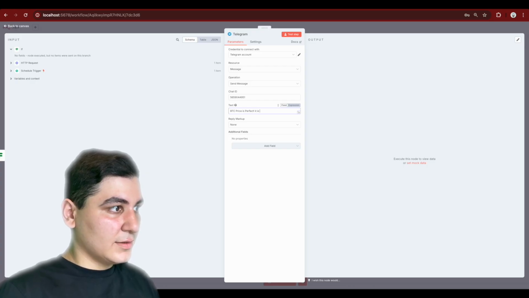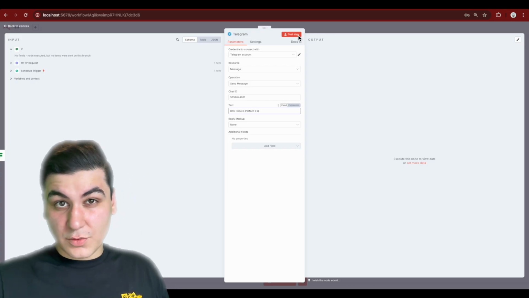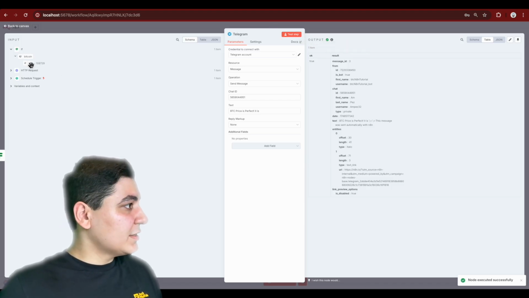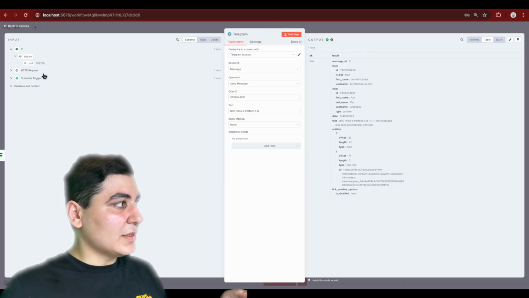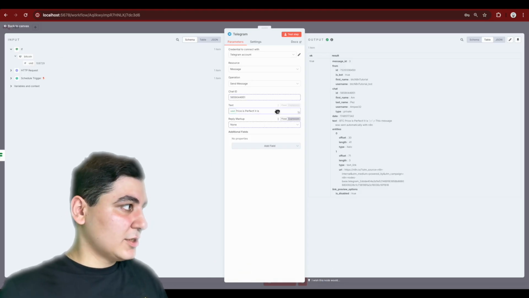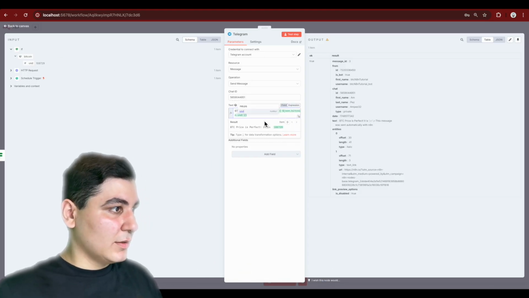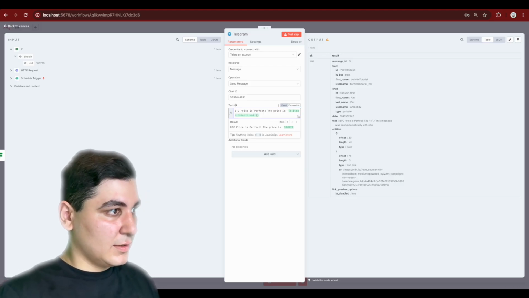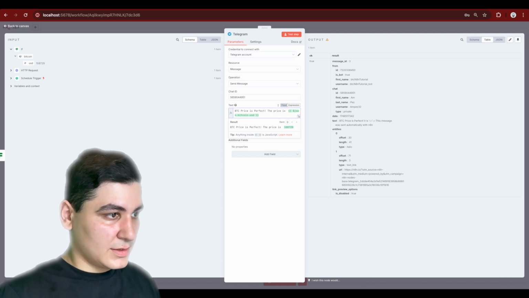It is. But then how can we put the Bitcoin price here? So if you do the test step, you can see that you have the response from the HTTP request here. Just drag and drop USD to here, and you can see it would be like the price is this.